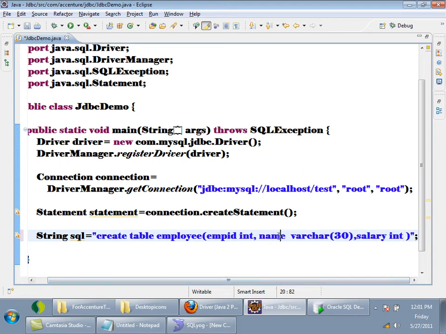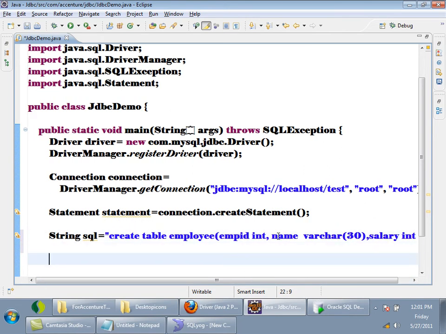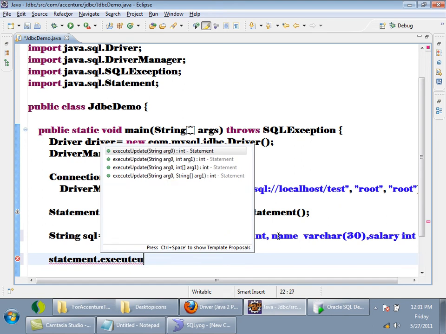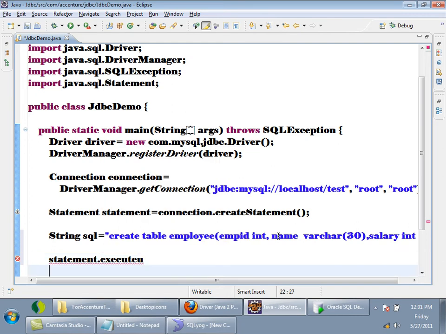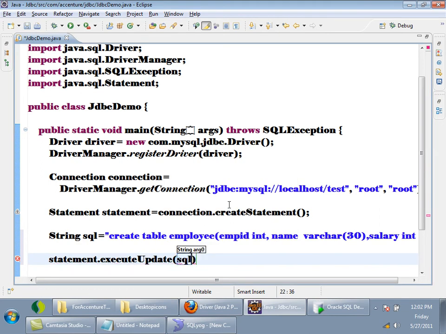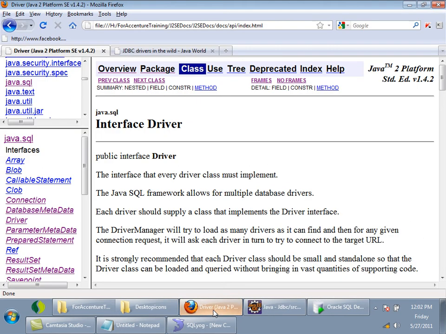So now to fire a query, statement dot execute. There are a lot of execute methods. There is a method called executeUpdate. Here I will pass the SQL. Let us see the documentation.